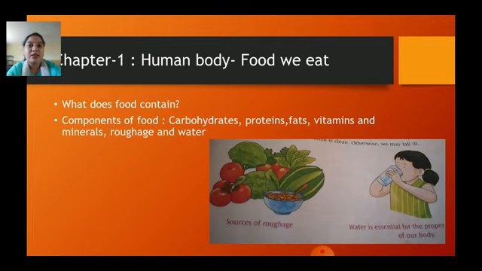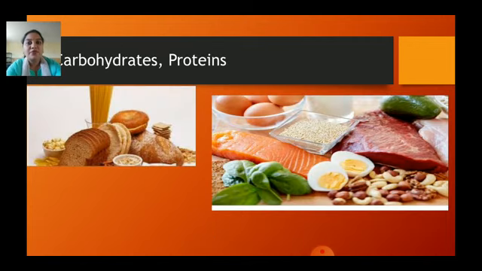Now, what does components mean? Components is nothing but the whole meal contains carbohydrates, proteins, fats, vitamins and minerals, and roughage and water. So we begin with the first components, carbohydrates and proteins.